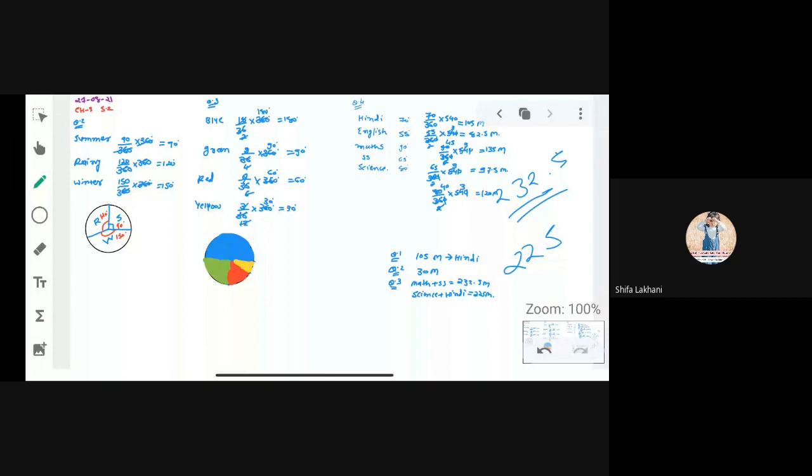But before writing this answer, first write down this thing. Why? Because we have to show how you can convert this degree into marks. In these 2 questions, we are converting the given information into degree. But in question number 4, degree is given. Now we are converting degree into our information. Clear? So write down question number 4.